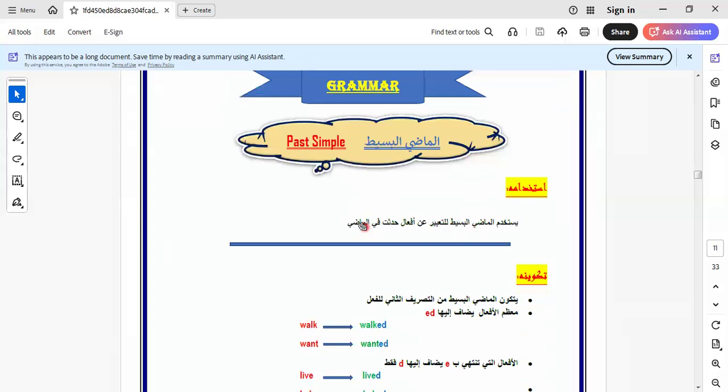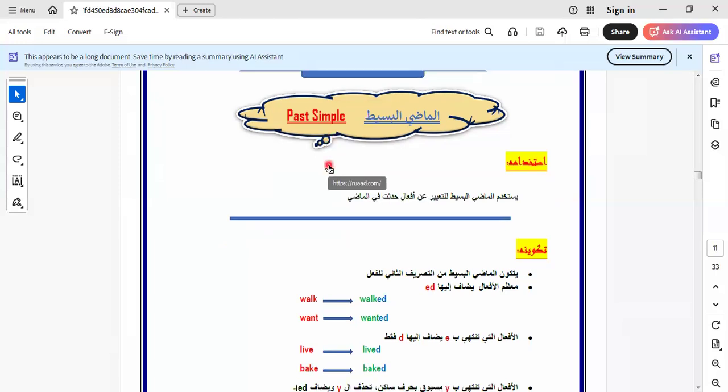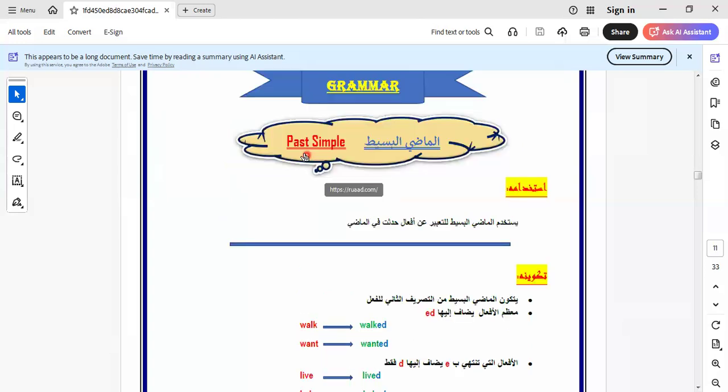In this item, we talk about the past simple tense. I think we talk about this tense several times, and I think I explained this tense in the previous grades, in grade 3 and grade 4. I think in grade 5 we know this tense. We use this tense when expressing actions and habits in the past.